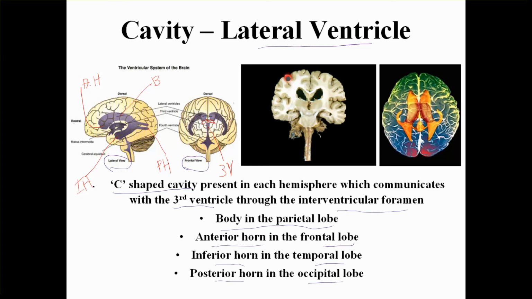This section is actually a coronal section. In the coronal section, we can see this is the lateral ventricle, a part of the lateral ventricle, and this is the third ventricle.